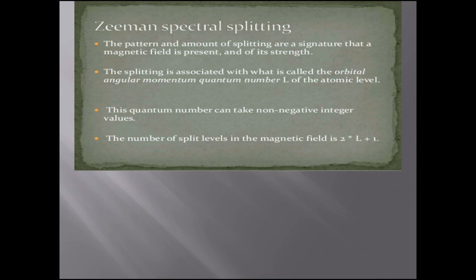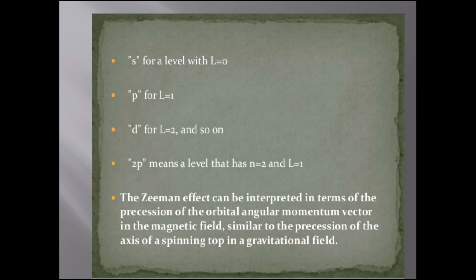Now, the Zeeman spectral splitting. The pattern and amount of splitting are the signature that a magnetic field is present, and of its strength. The splitting is associated with what is called the orbital angular momentum quantum number L of the atomic level. The quantum number can take non-negative integer values. The number of split levels in the magnetic field is 2L plus 1,